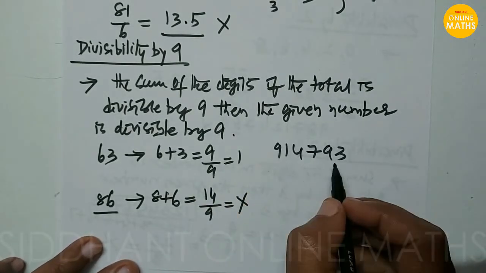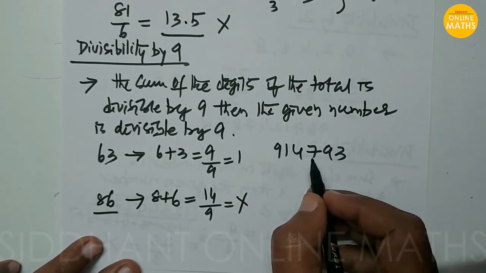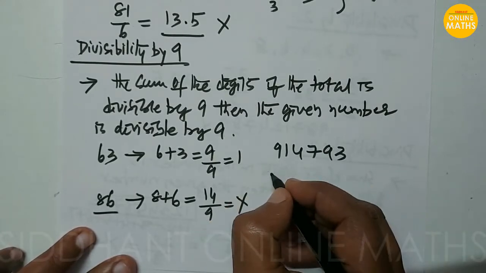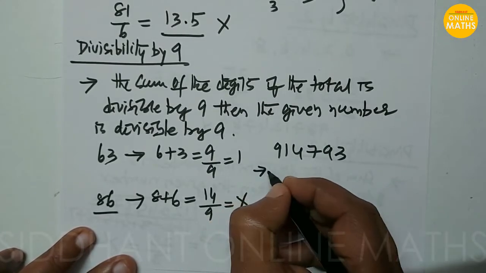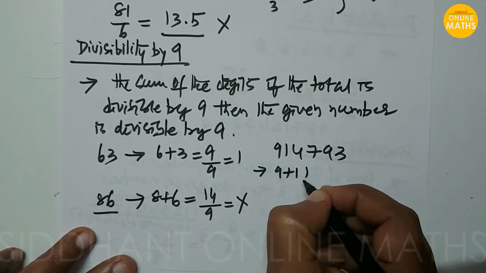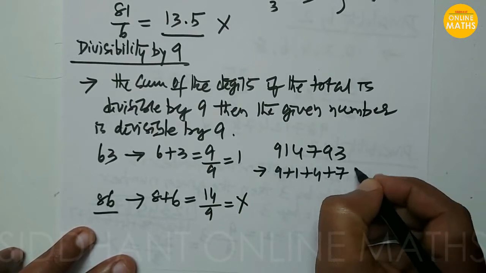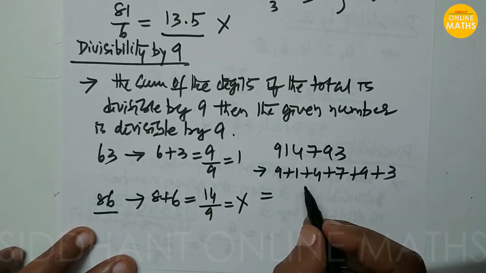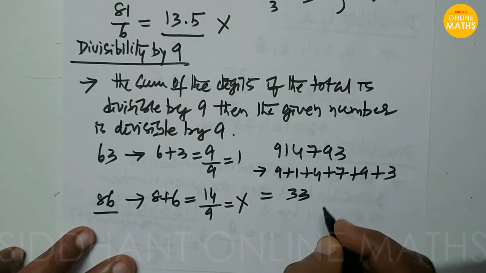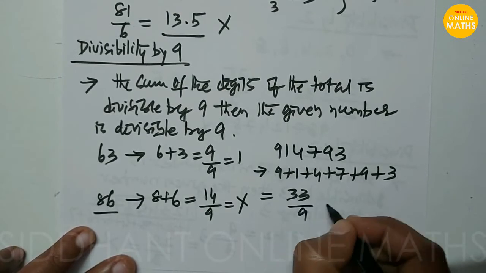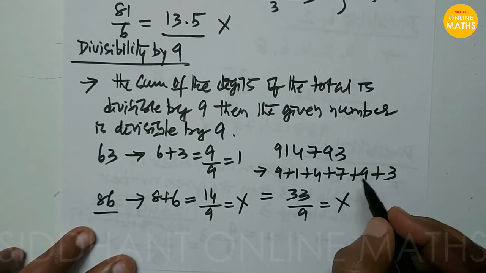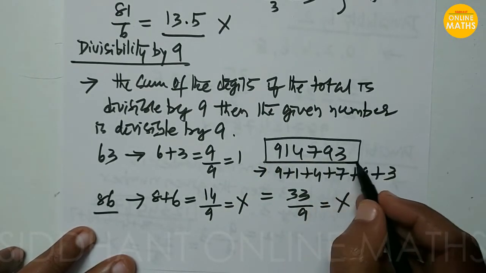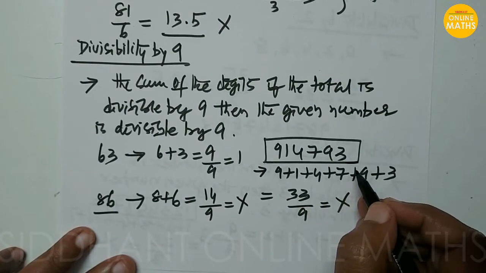So here the given number is 914793. You want to check whether it is divisible by 9. We have to sum the digits in the given number: 9 plus 1 plus 4 plus 7 plus 9 plus 3, and you get the total 33. The 33 is not divisible by 9 exactly, so we can say that the given number 914793 is not divisible by 9.